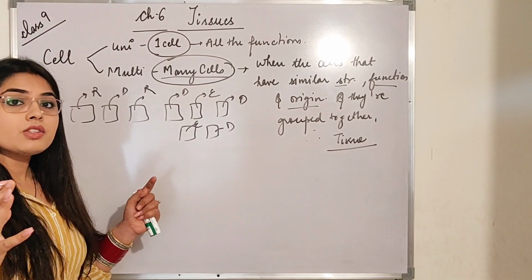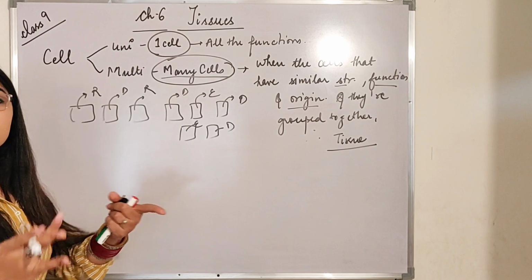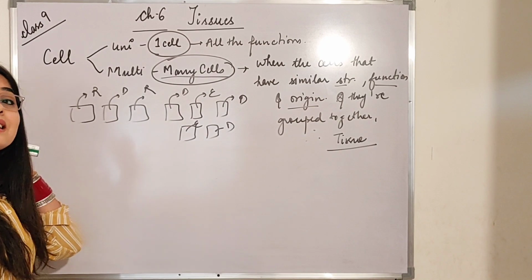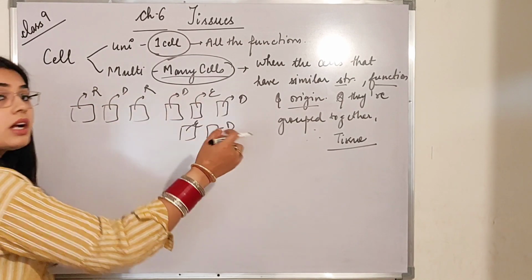When the cells whose structure, function and origin are the same are combined together, then a tissue is formed.